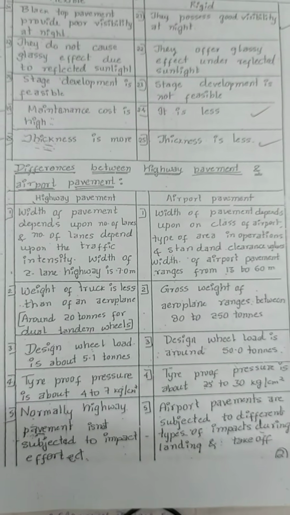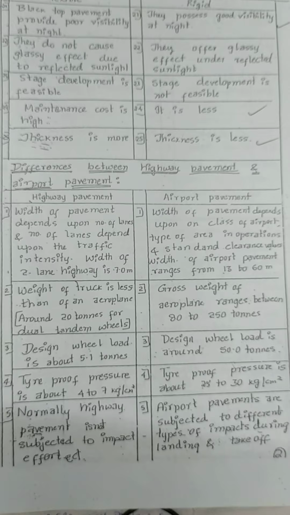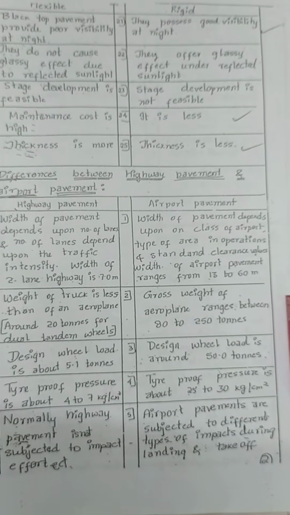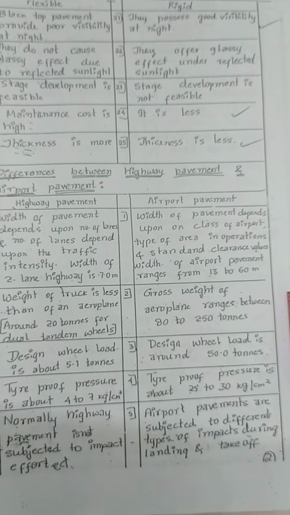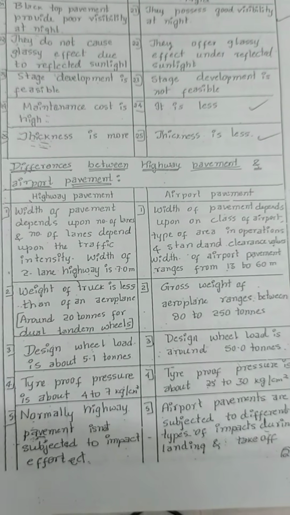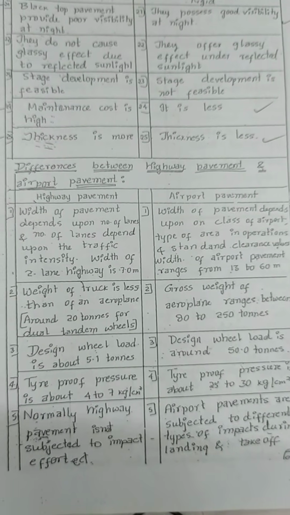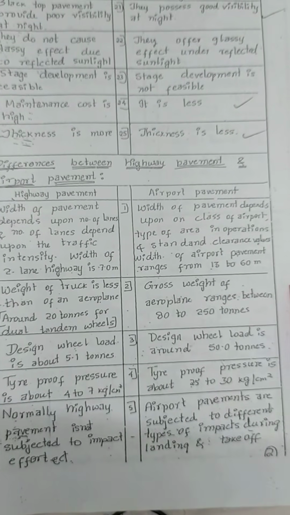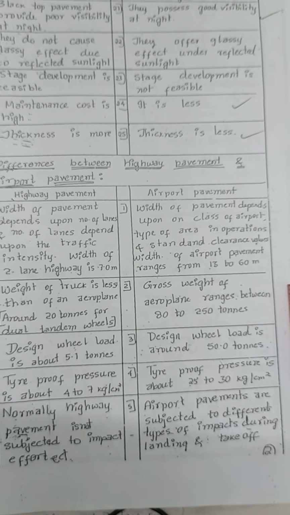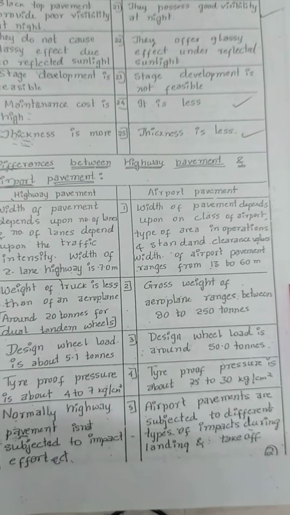The tire proof pressure is about 4 to 7 kg per centimeter square, whereas in aeroplane pavement tire proof pressure is about 25 to 30 kg per centimeter square. Normally highway pavements is not subjected to impact effect. Airport pavements are subjected to different types of impact during the landing and takeoff.